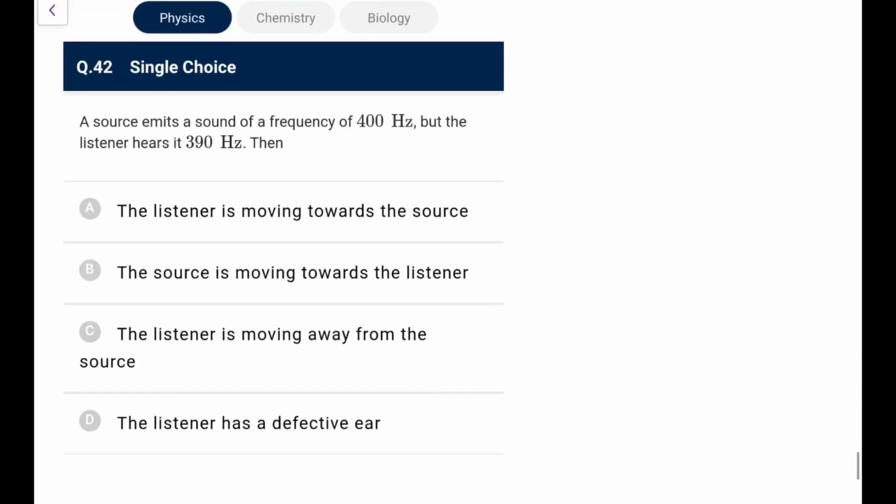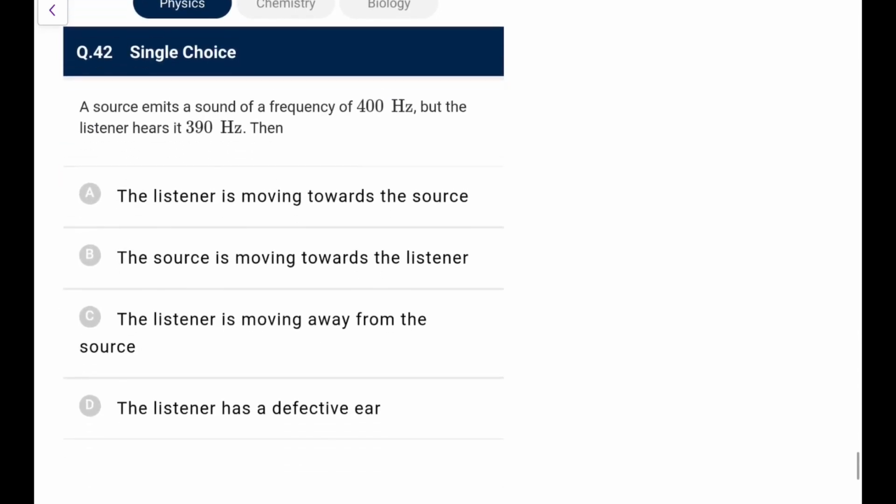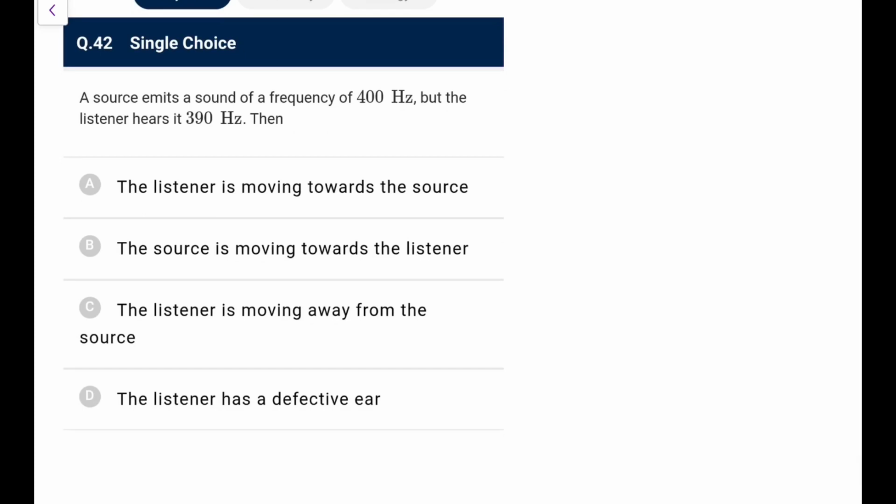Next one. Source emits a sound of frequency 400, but the listener hears it as 390. So it is hearing lesser. So the listener is definitely going away, and the source is also going away out of the two. So option C will be the most appropriate.